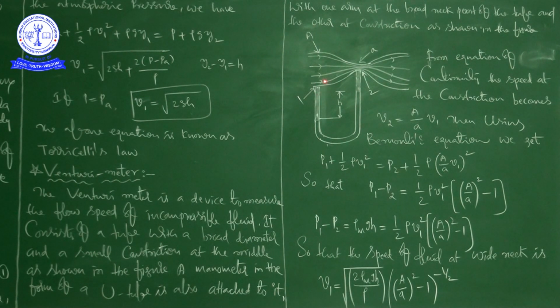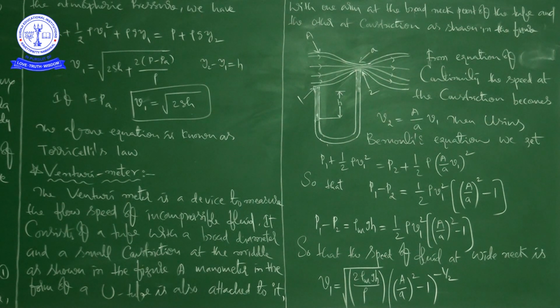at the broad neck point of the tube and the other at the constriction. See, this is the arm of the manometer which is at the broad neck point. But what about the other end? See here, the other end of the manometer is connected or kept at the constriction, as shown in this figure. The manometer contains a liquid of density rho m, that is, the density of the liquid.